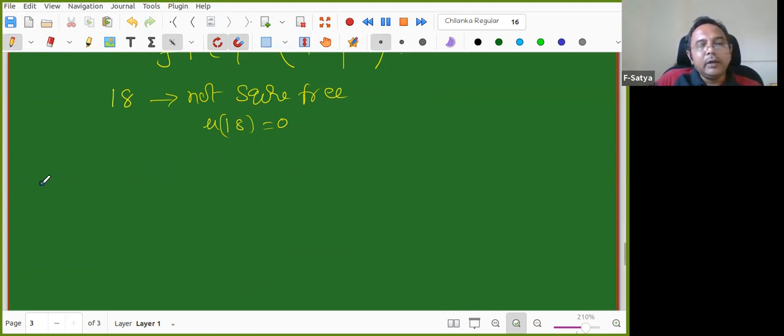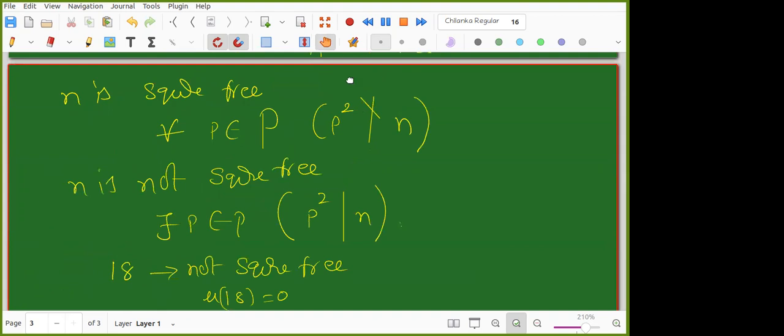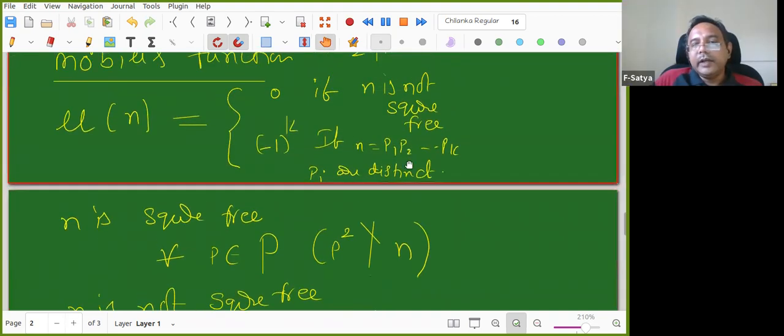Let us now work out the table a little faster. My table has mu of n and the n value. Be ready with the answer. When you write (-1) to the power k, that is just a way of saying that n is square free. This is the square free case, with p's distinct.